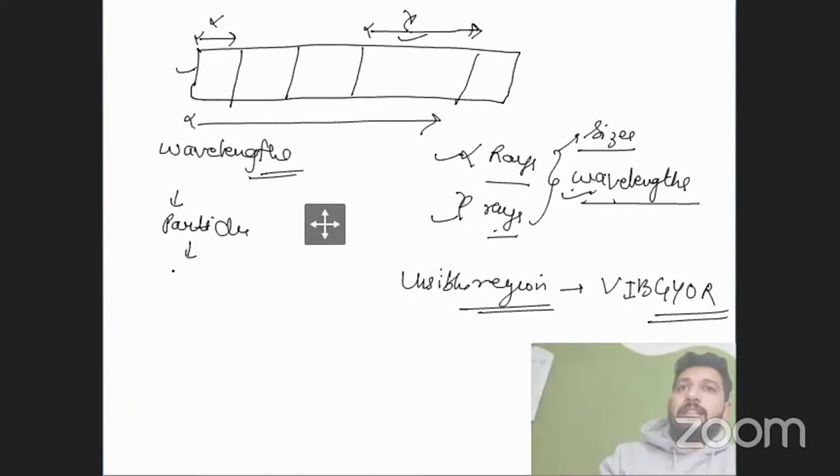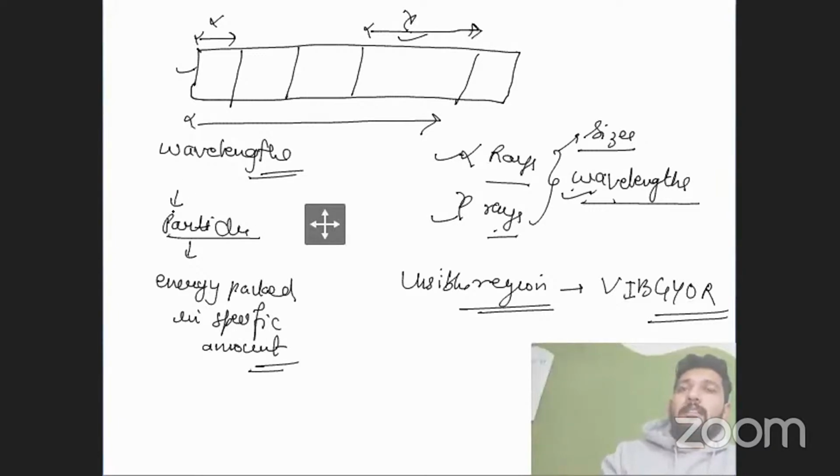Actually, it's nothing but light particles, and we can define it as energy packed in a specific amount. We can explain the alpha particles as energy packed compounds, or we will call it a quanta.